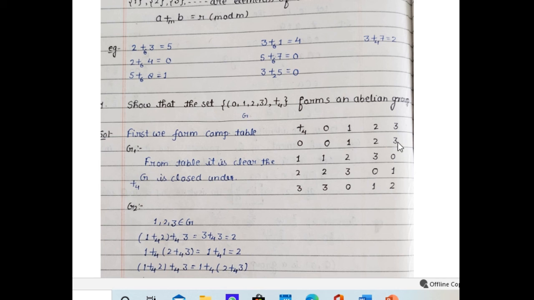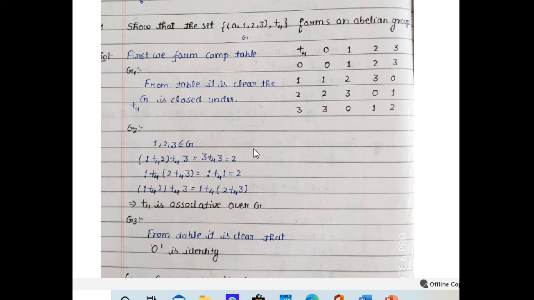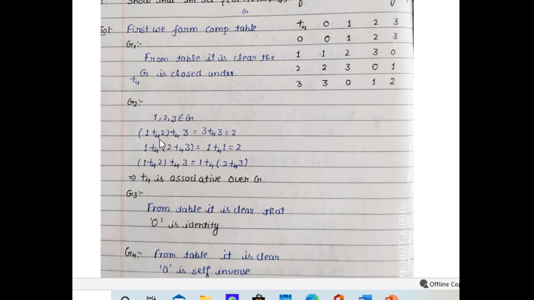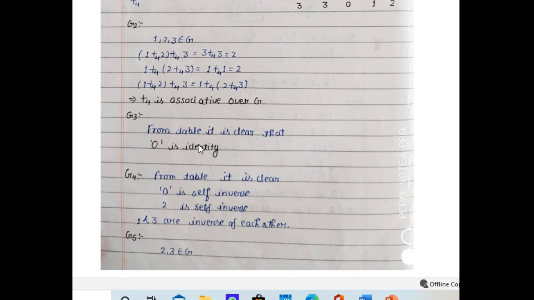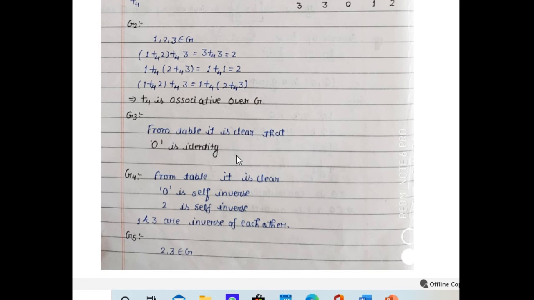So we have seen that the resulting element, after operating each element over each element, is always 0, 1, 2, or 3. So this set is closed, as shown in the composition table, the Cayley table. So closure law exists. That is the first thing. Then we can easily check that the given operation, addition modulo 4, is also associative. And we see from the table that 0 is the identity element.